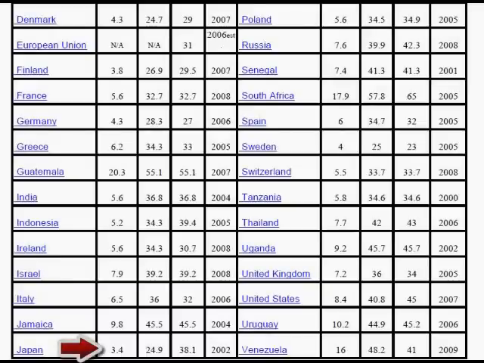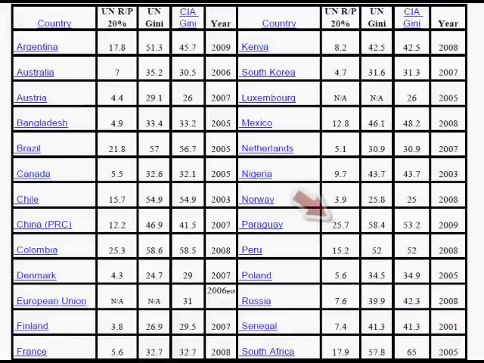Japan, and the highest numbers we can find here. Well, Guatemala, surely 20 times as much to the top 20% as to the bottom 20%. South Africa, 18. And I think that takes care of it. Oh yes, Paraguay, 26 times as much to the top 20% as the bottom 20%. Colombia, 25 times as much as well.